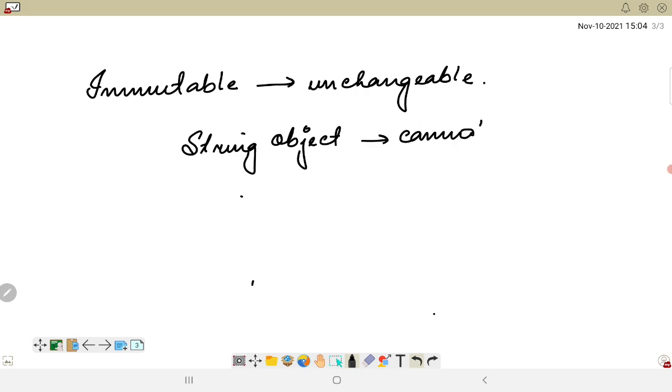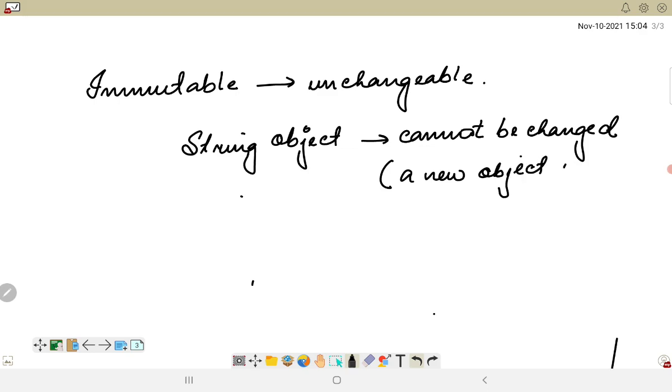Generally we do not modify the values of this object. That means that once the string object is created, its data or state cannot be changed. But instead of this, what we can do is that a new object can be created. This concept we have already seen when we did the string constant pool.